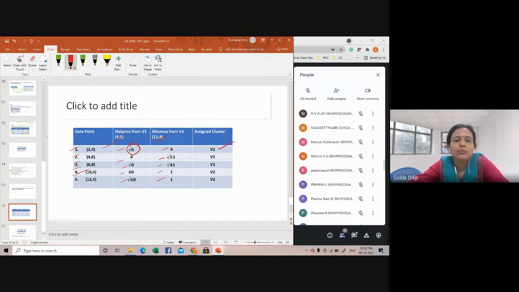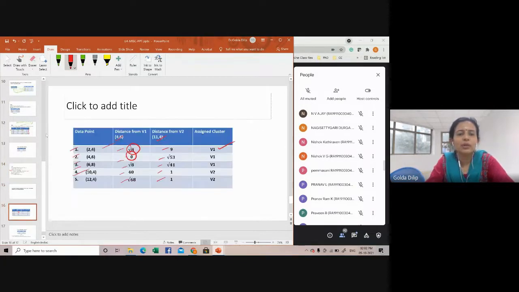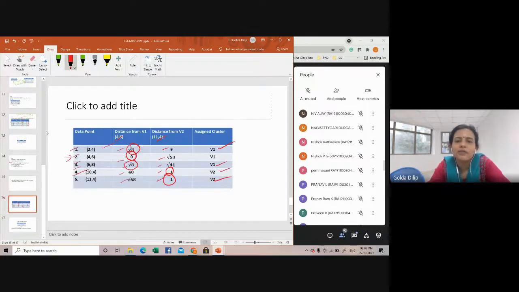So 2, 4 gets assigned to V1. Here 4, 6 is assigned to V1, and this is the cluster center. 4, 6 and 11, 4 are the cluster centers. Then here it is root of 8, so again V1. Here the minimum is 1, so V2. Here again it is V2. Fine.